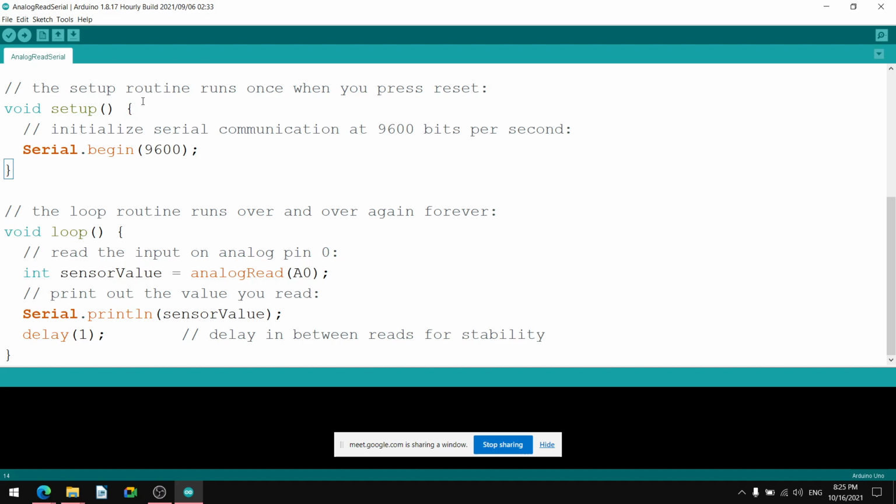Whenever I put the cursor on the opening curly brace of void setup, it automatically shows the ending curly brace with a rectangular enclosure.